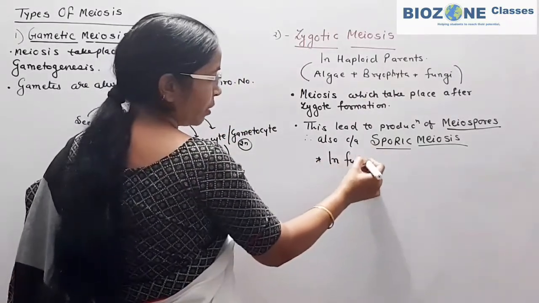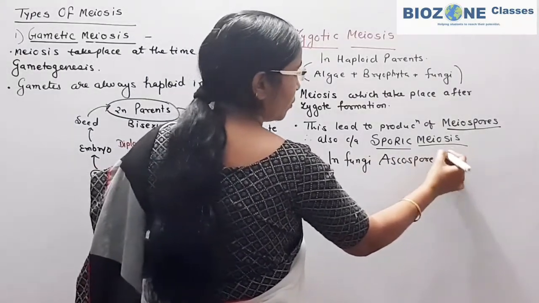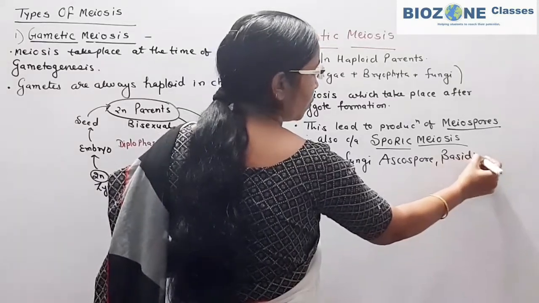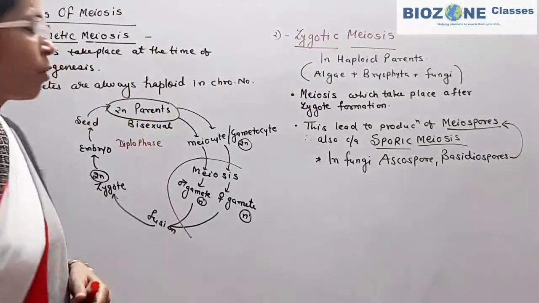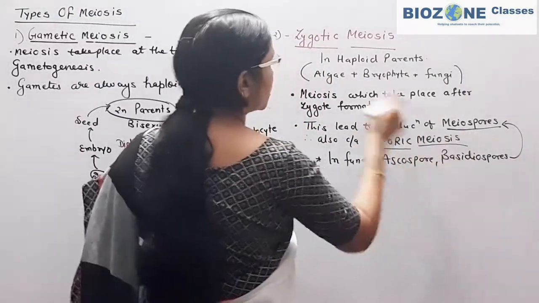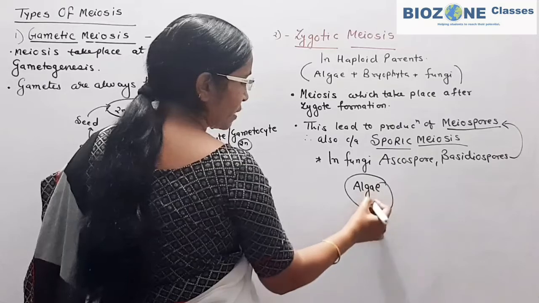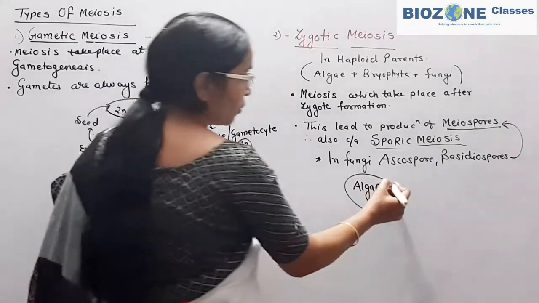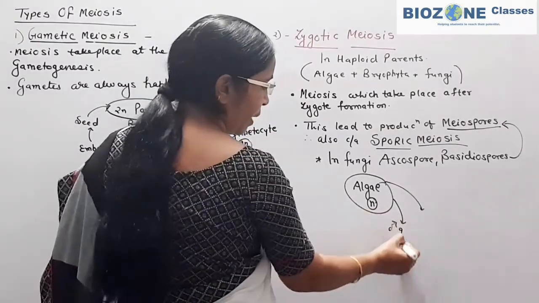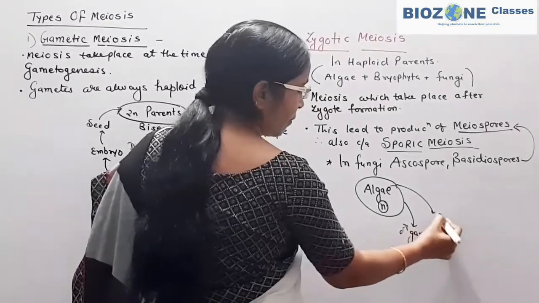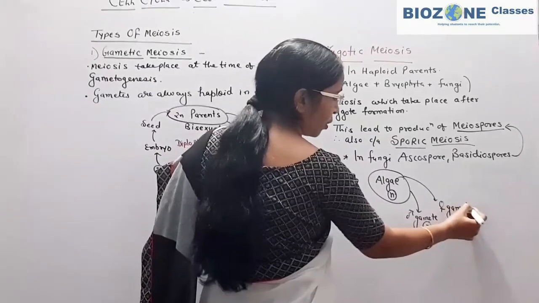In fungi you remember, ascospores and basidiospores are examples of meiospores, because they form by the process of meiosis division. Now how does the life cycle begin or take place? In algae, if we study, the parent body is haploid. This parent body of algae is a gametophytic body because it directly produces male and female gametes, and these gametes are again similar to the parents. These gametes are also haploid gametes.